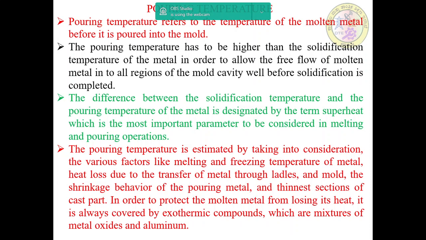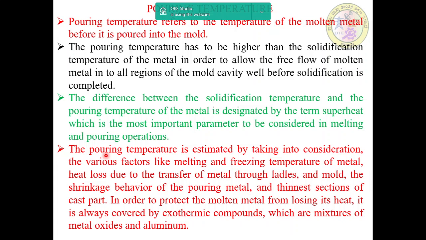And then, the pouring temperature is estimated by taking into consideration various factors like melting and freezing temperature of the metal, heat loss due to transfer of metal through ladles and the mold, the shrinkage behavior of the pouring metal, and the thinnest section of the cast part.